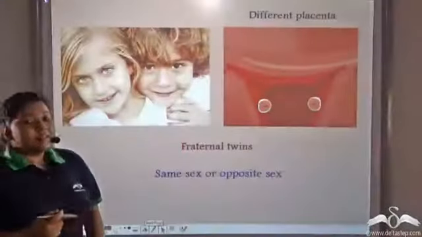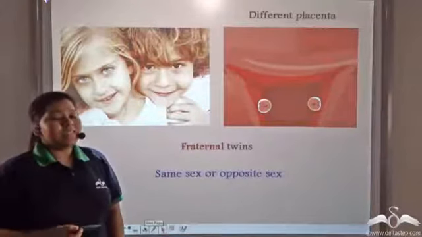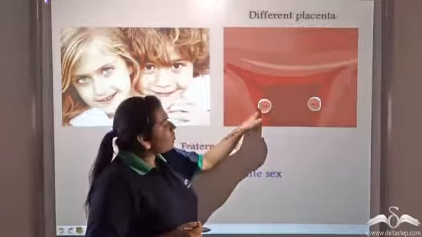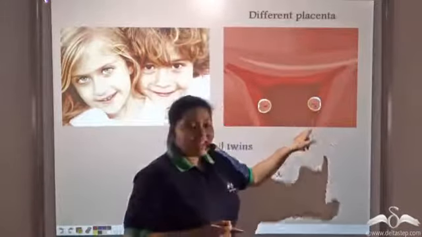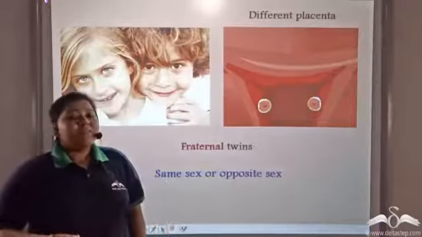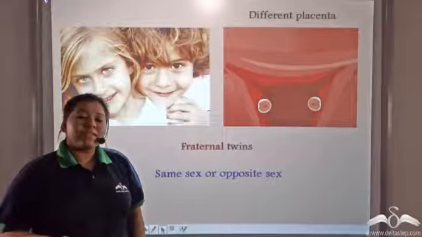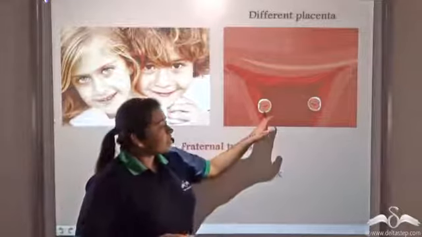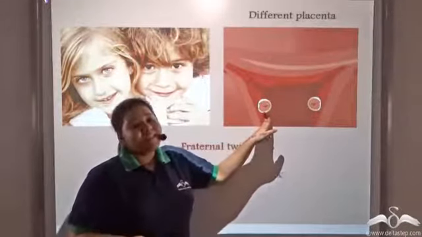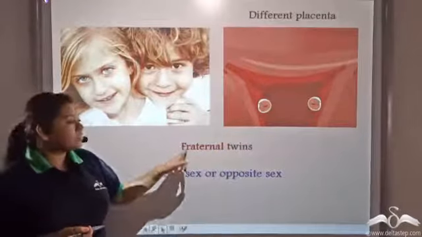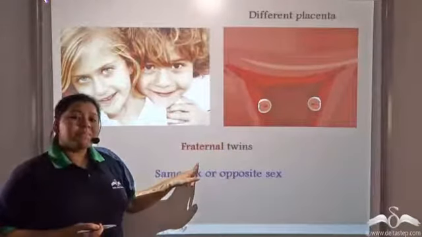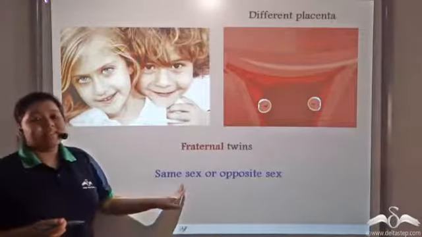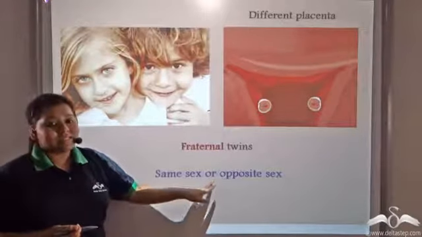Now, dizygotic twins do not share a common placenta. They have their own placenta. See? And that is the reason it is not found that either of the siblings are weak. Both of them are healthy and properly nourished by the placenta. So these types of dizygotic twins are also known as fraternal twins, where fraternal means brotherhood. Now, fraternal twins can be of the same sex or of the opposite sex.